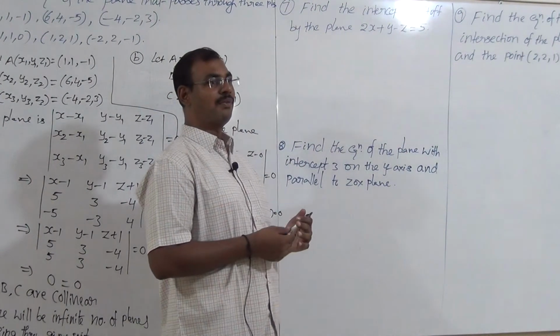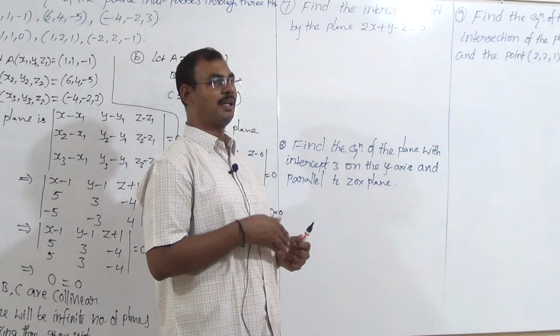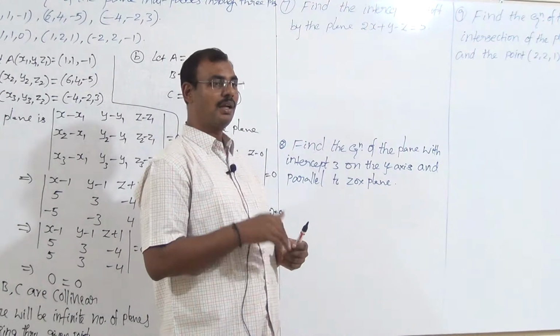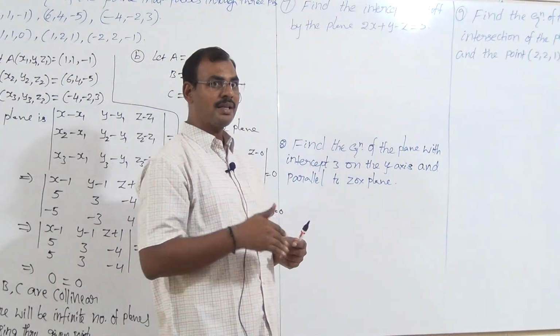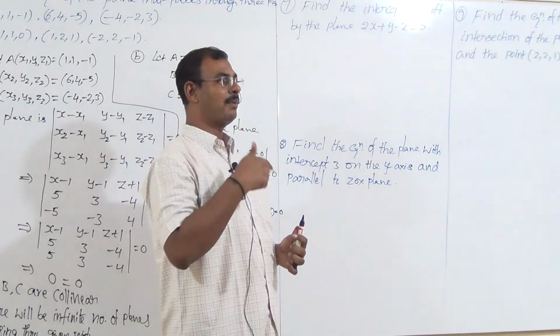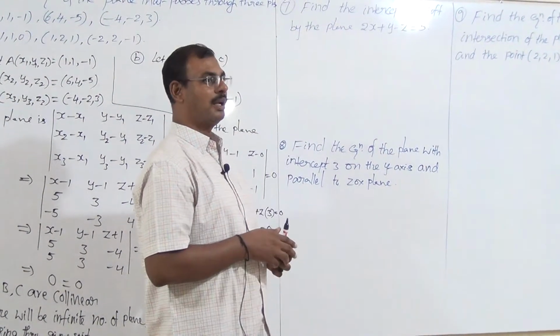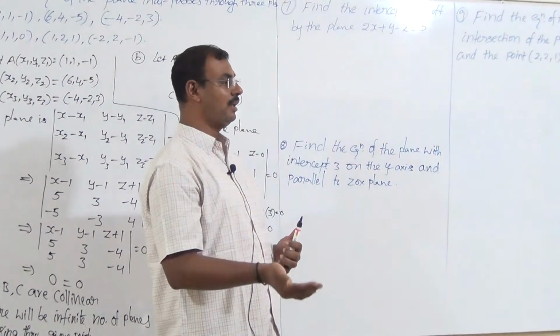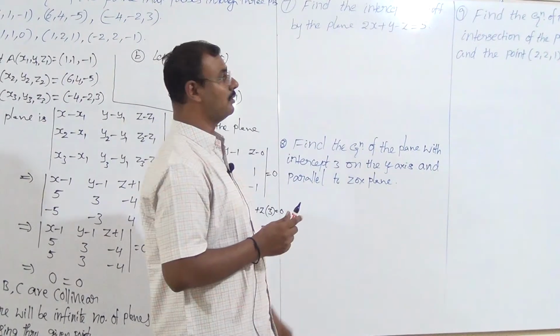For the intercept form, firstly we have to learn what the equation of a plane in the intercept form is. If you remember two-dimensional geometry, we can as easily remember this 3D chapter. The equation of a plane in three dimensions is x upon a plus y upon b plus z upon c equal to 1.